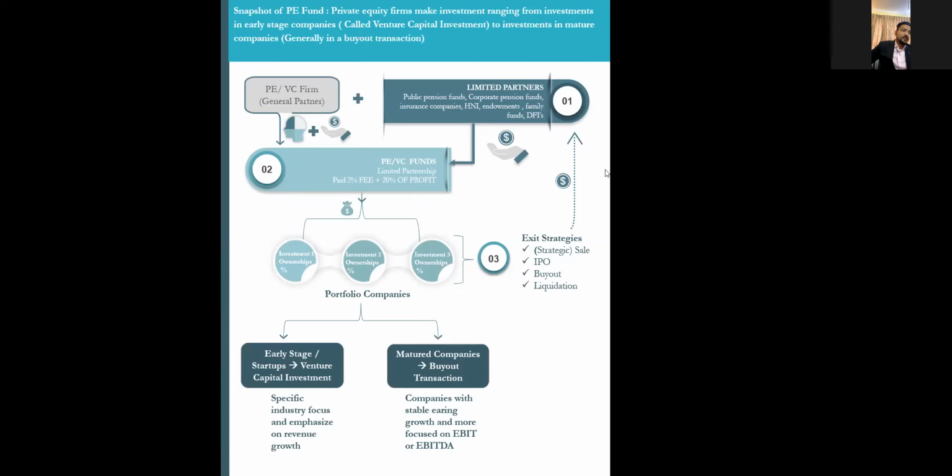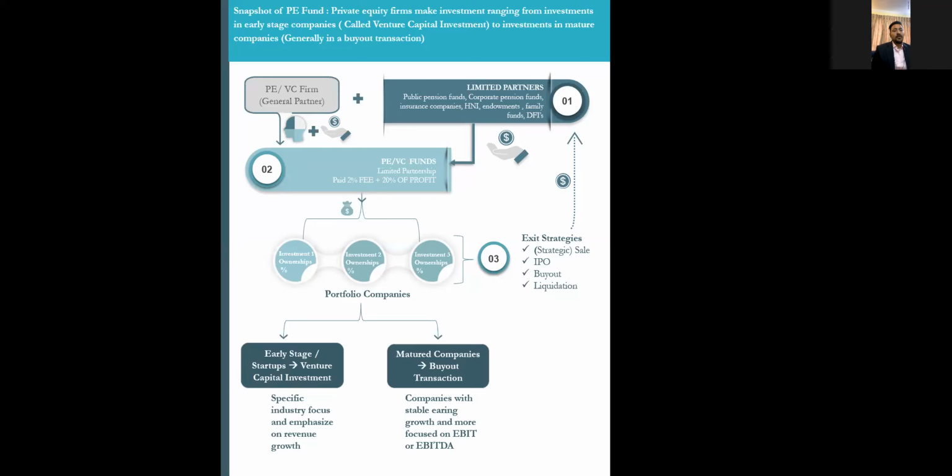Sir, I have one doubt. What is the actual difference between a PE firm and a VC firm? How do they differ from each other? So for a venture capital firm, it's more about the stage of investment, right? VC firms have an investment mandate for very early stage companies, and they seek more risk in tech companies.